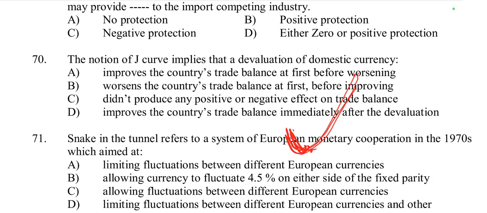Over time, as the volume of exports grows and imports decline, the trade balance is expected to improve, forming a J shape when plotted over time. First worsen, then improve, so it is plotted as a J curve. So according to question number 70, first worsen. The notion of the J curve implies that a devaluation of domestic currency first worsens the country's trade balance before improving. So option B is right.